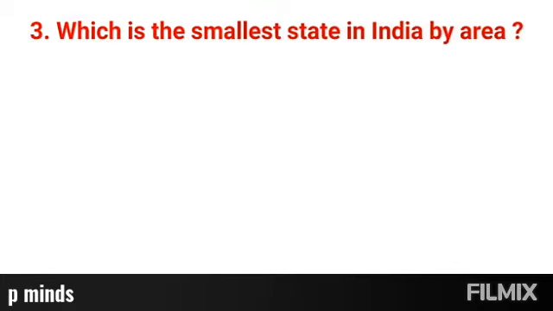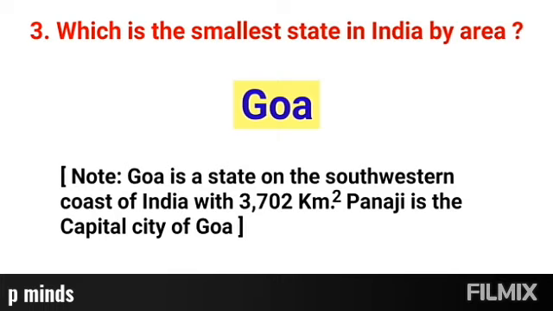Question number 3. Which is the smallest state in India by area? Right answer, Goa. Yes friends, Goa is the smallest state in India by area. Goa is a state on the southwestern coast of India with 3,702 square kilometers. Panji is the capital city of Goa.